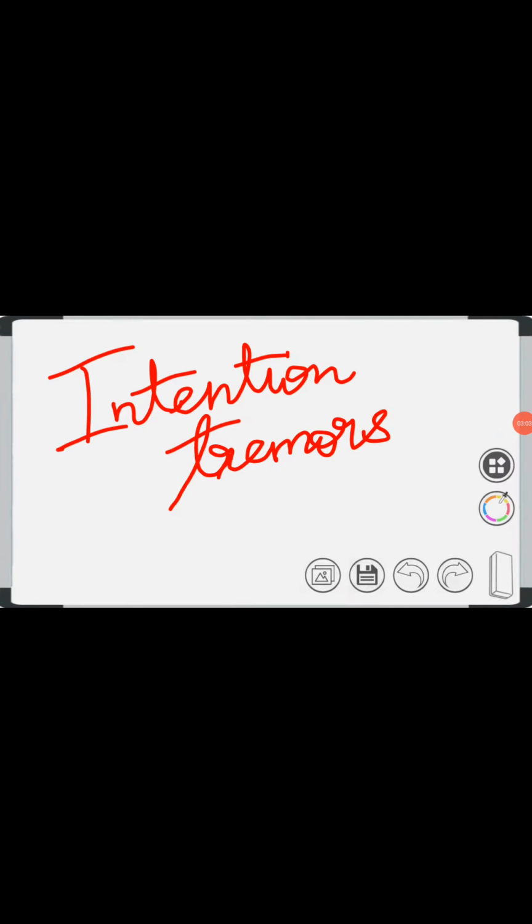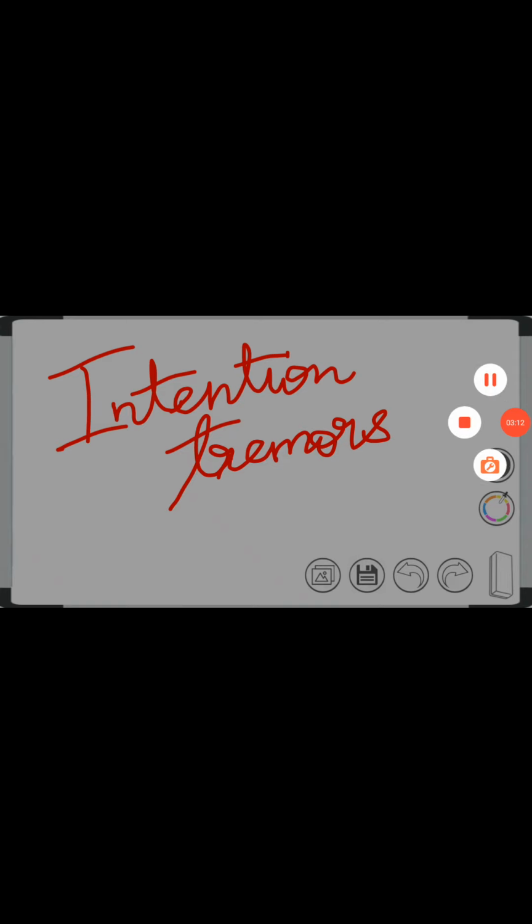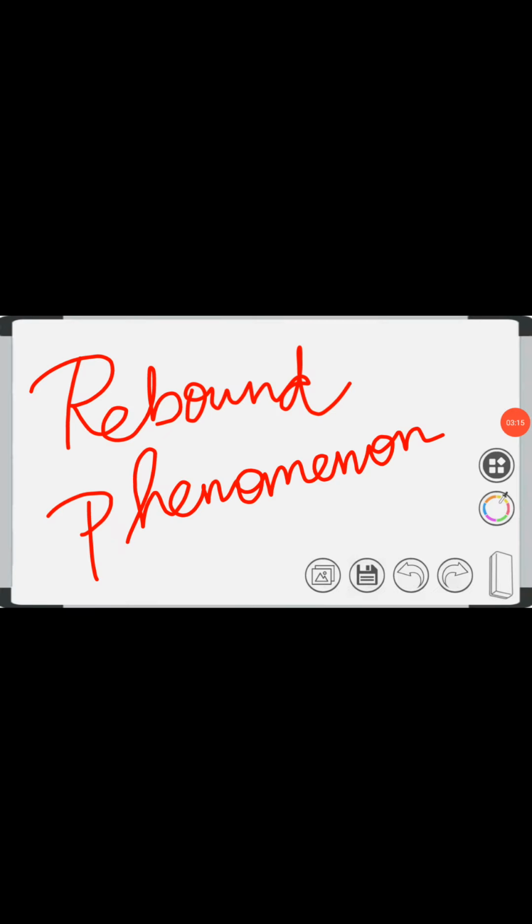Intention tremor. So in intention tremor, when the patient attempts to touch a target object, the hand starts oscillating back and forth. In rebound phenomenon, the person with cerebellar lesion is unable to break a movement or stop a movement. For example, in a normal person, the flexion of forearm against resistance is kept in check when the resistance is suddenly released. But in a person with cerebellar lesion, the patient is unable to break the movement when the resistance is suddenly released, and the forearm flies backward like in an arc.